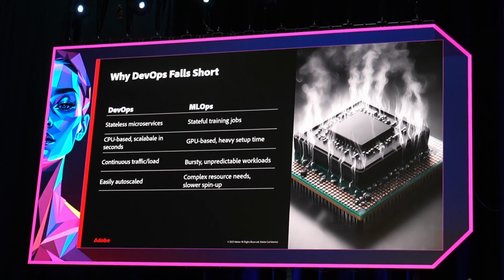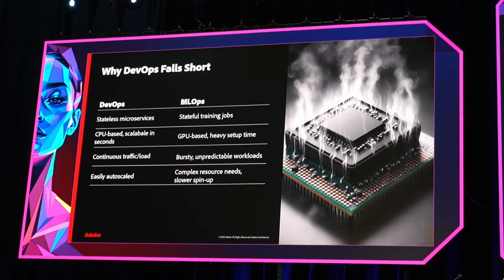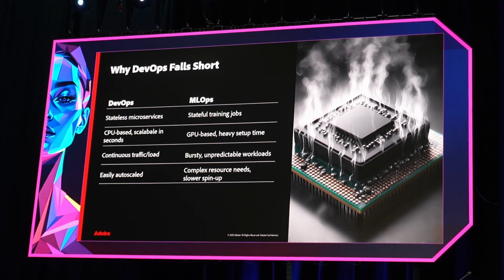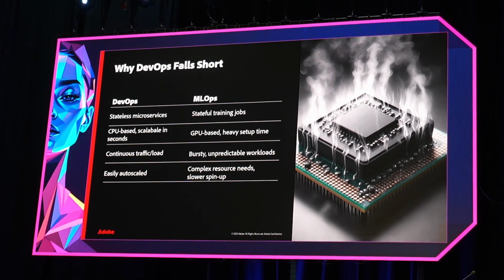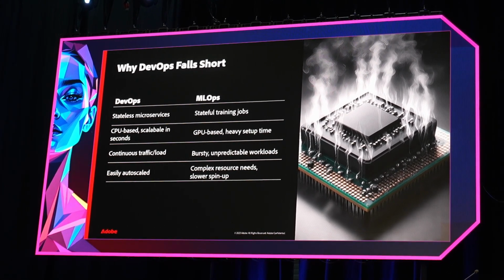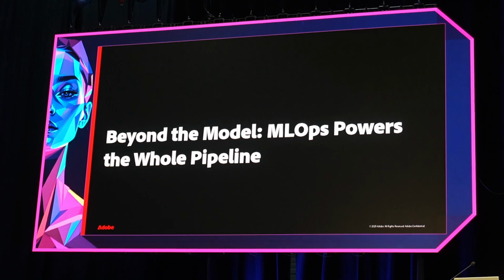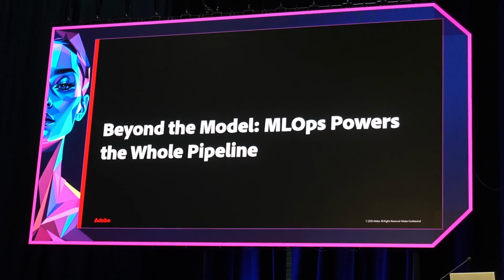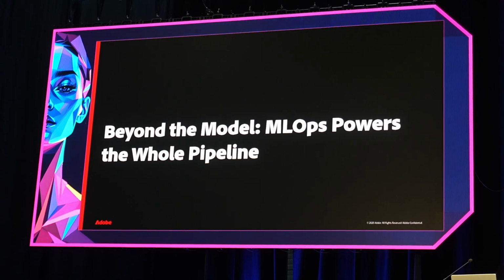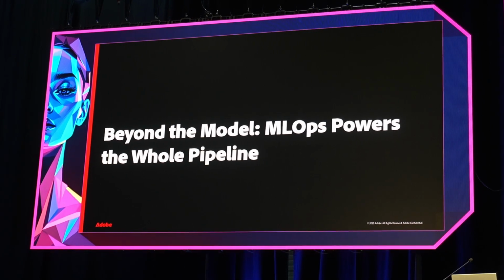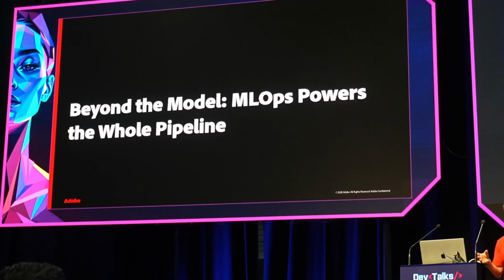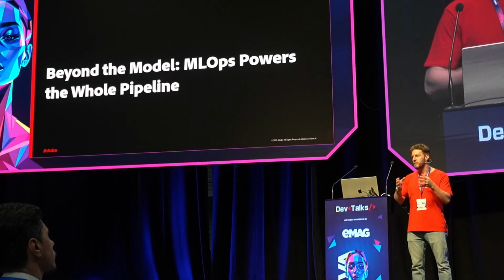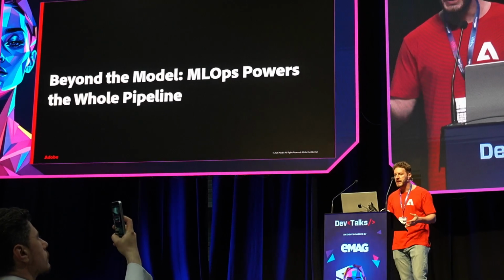You have GPU resources that you need to manage. The traffic is bursty, so it's unpredictable, and it's very hard to scale. And you will see today why and how we can do it. Now, everyone when they think about MLOps, thinks about DevOps plus the model. Of course, the model is the main artifact. It's this huge artificial neural network that you need to keep alive. You need to manage, build, deploy, scale, rescale, and evaluate it.